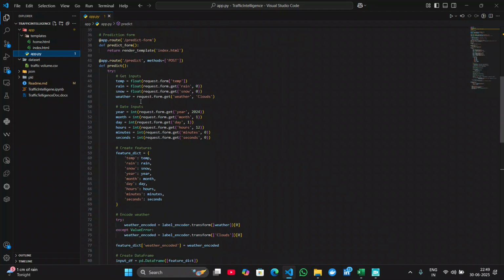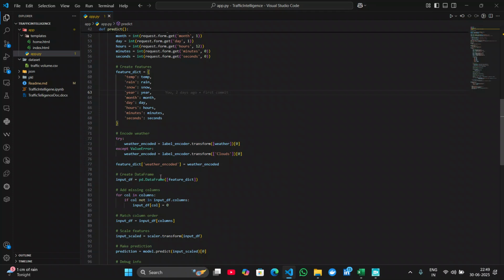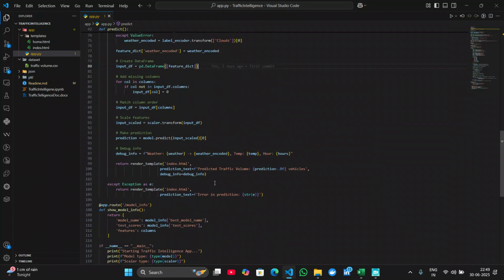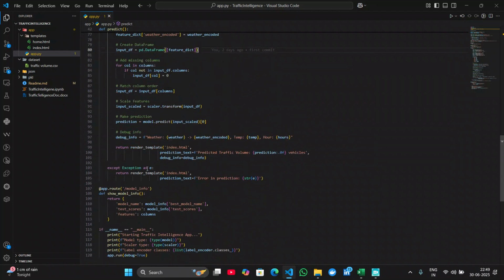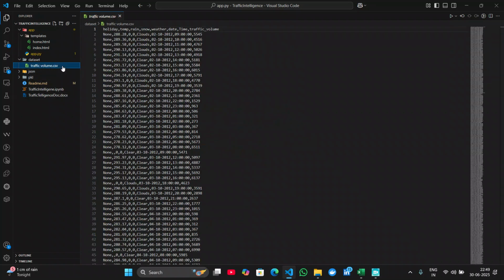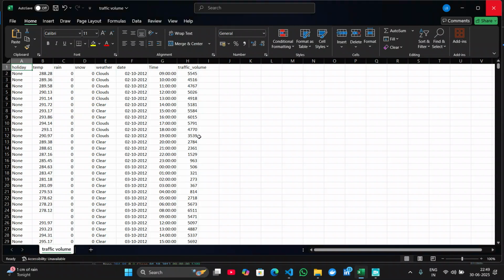These are some inputs, date inputs, and here you can see the prediction takes place. The data frame gets created, the input columns are added, and the exception is also handled. That's all there in our app.py file.